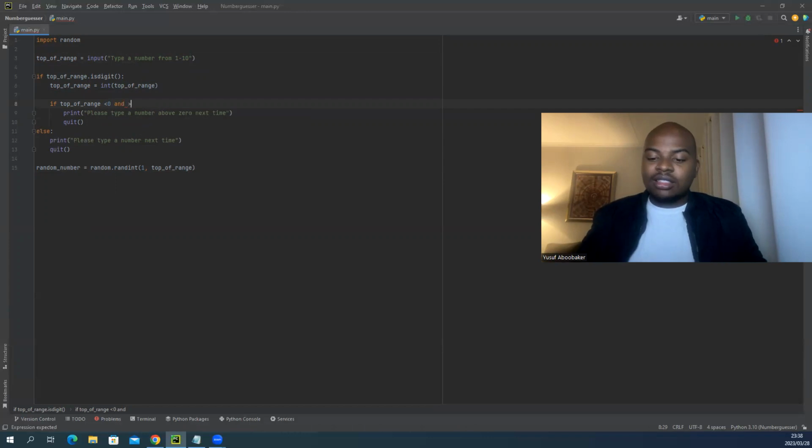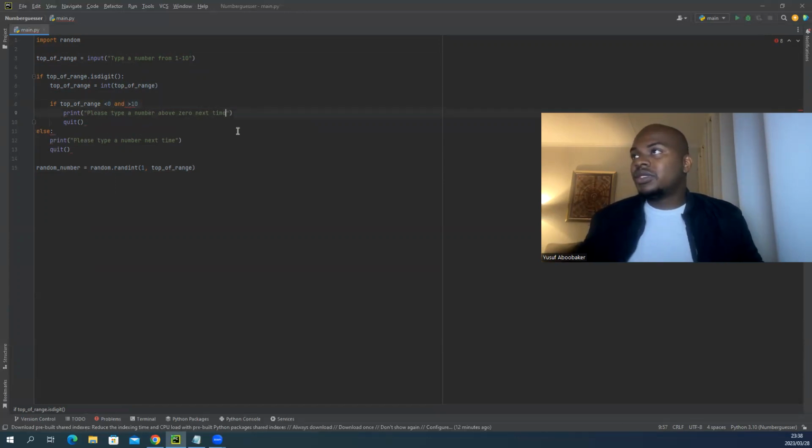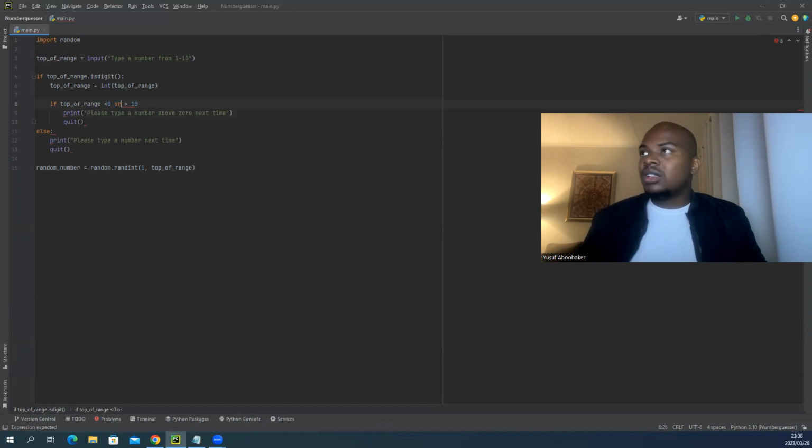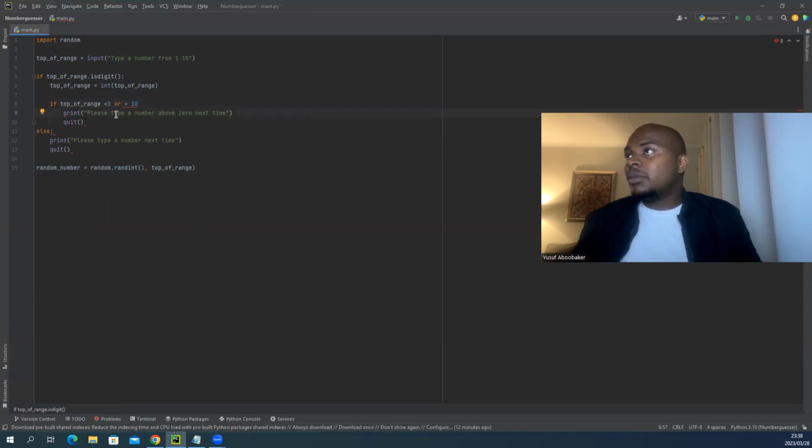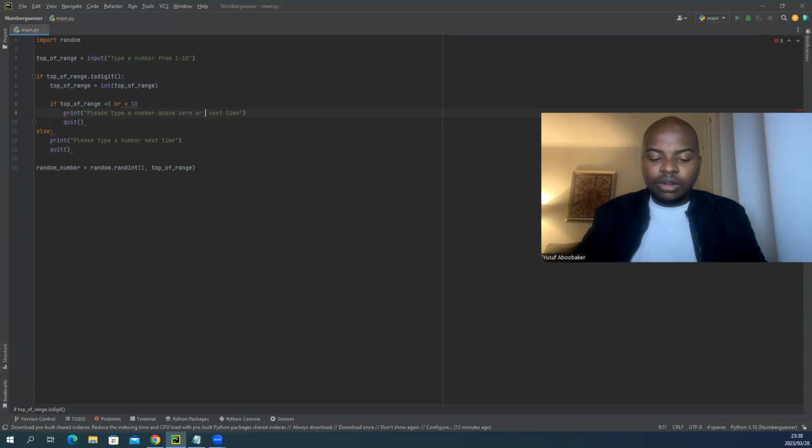Please type a number above 0. Or would or make more sense? First time I use this or function. Please type a number above 0 or below 10 next time.